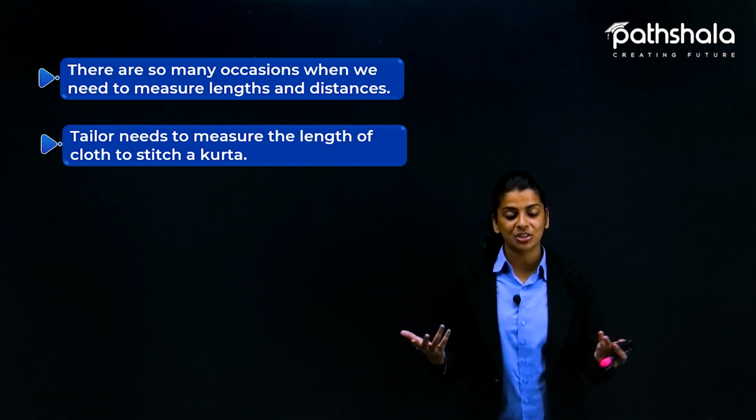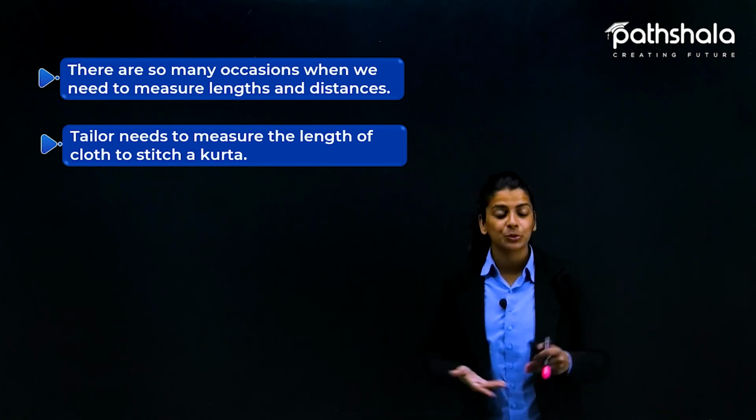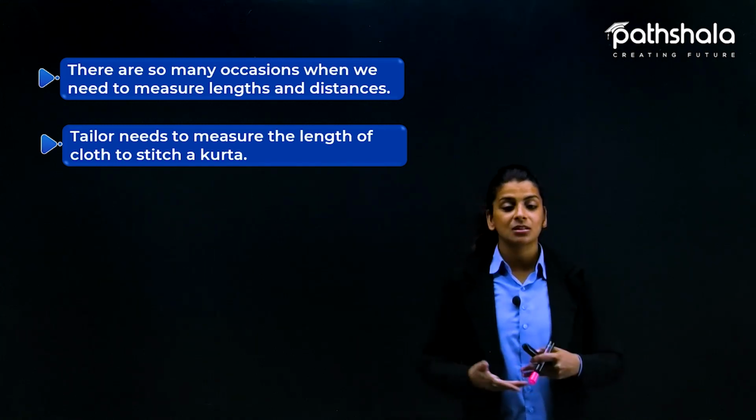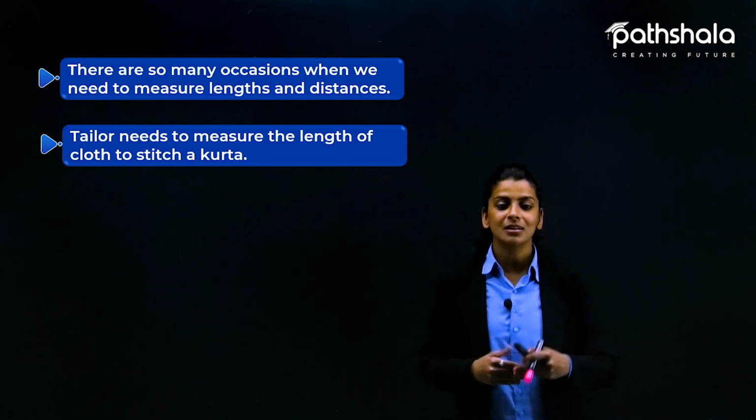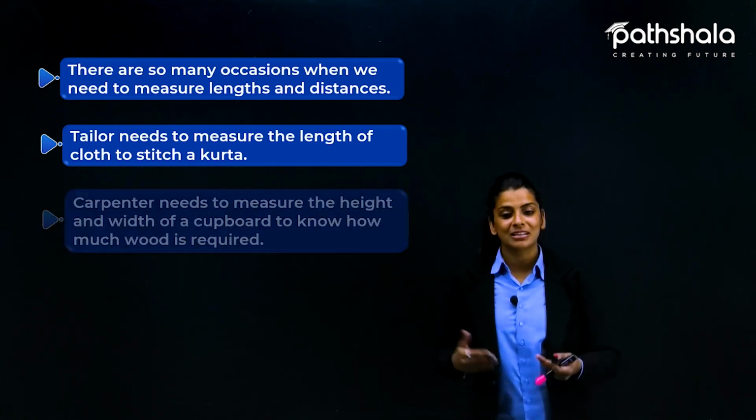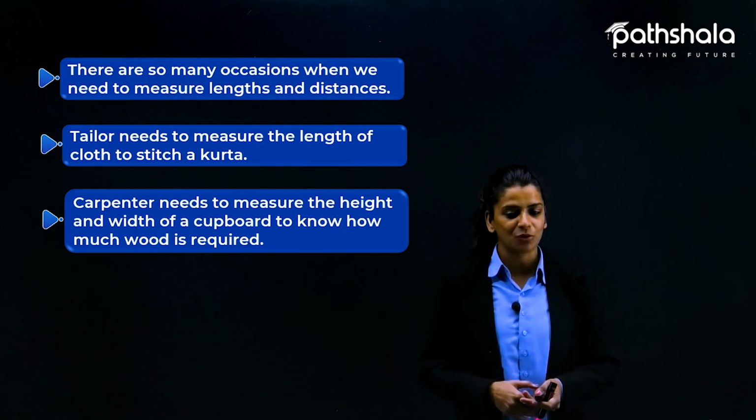अब उसके लिए भी measurement चाहिए होती है, सबकी body type different होती है. To measure the length, arm कितनी लंबी है, लेग कितना लंबा होना चाहिए, मतलब कुर्ते का. So that is how a tailor makes a kurta, by taking the measurement of a person.